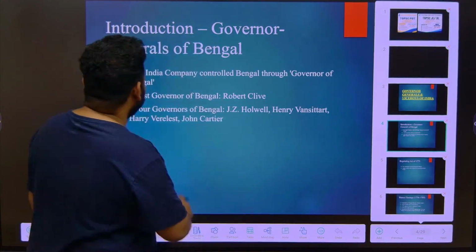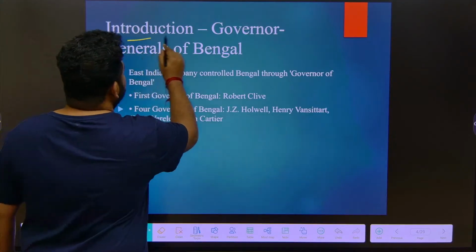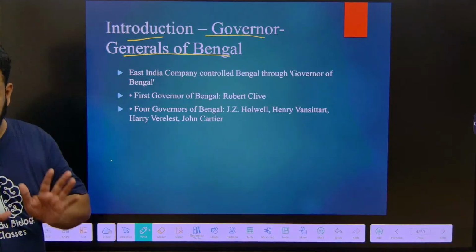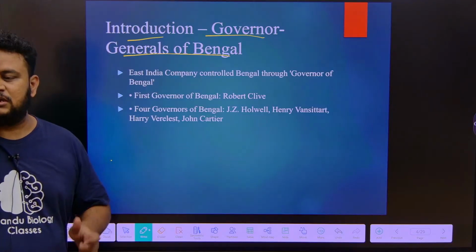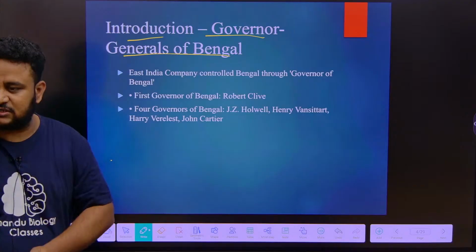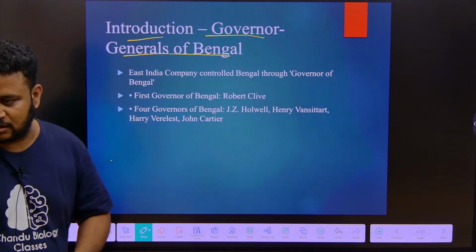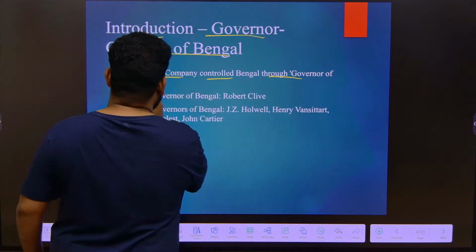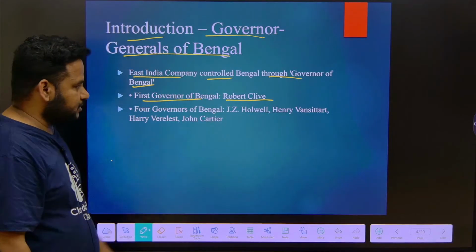First of all, in the introduction we have to understand that there is something called Governor Generals of Bengal. When I talk about Governor Generals of India, directly there was nothing called Governor Generals of India. Earlier there was something called Governor Generals of Bengal, then it became Governor Generals of India. But before Governor Generals of Bengal, there was another important post, that is nothing but Governor of Bengal. First, the East India Company controlled Bengal through the Governor of Bengal. The first Governor of Bengal was Robert Clive.